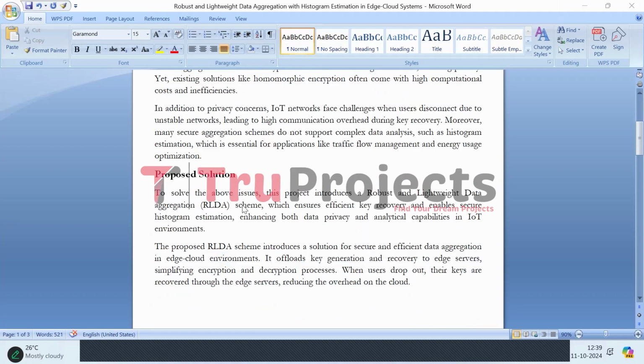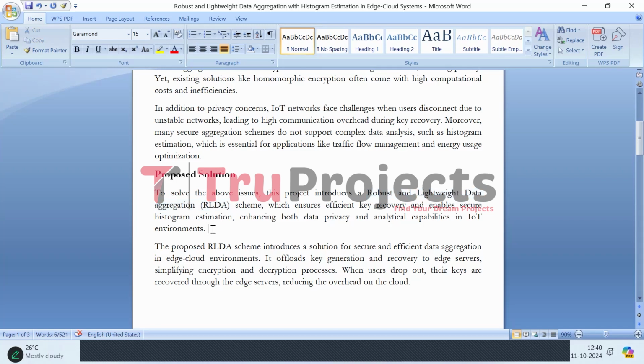So, to overcome all the challenges outlined, this project presents the RLDA scheme, which is robust and lightweight data aggregation. This enhances both data privacy and analytical capabilities in IoT environments. This scheme offers a secure and efficient method for data aggregation in edge cloud environments by offloading key generation and recovery to edge servers. This approach simplifies the encryption and decryption process and reduces the burden on cloud servers.